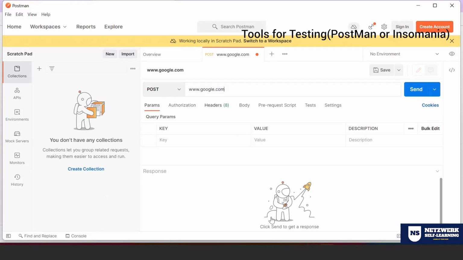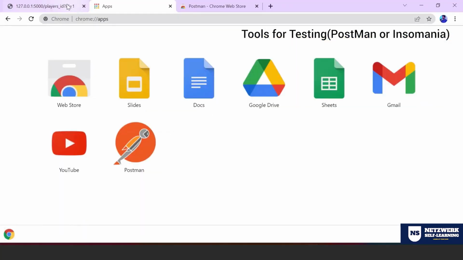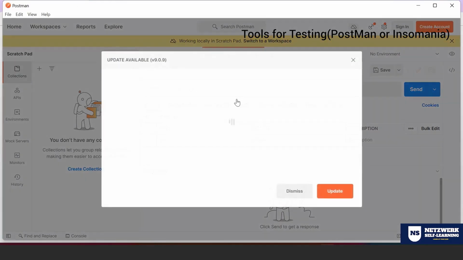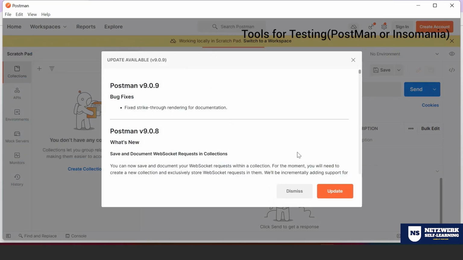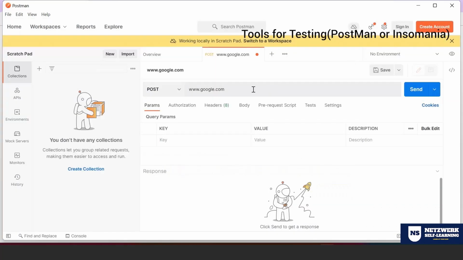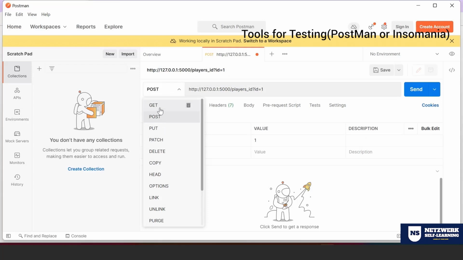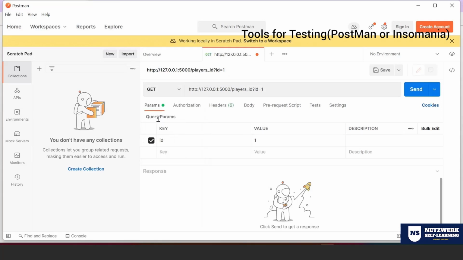What you can do? Same URL. Since it is a get method, right? Copy paste, copy paste, and this is the get method. Look at that. Now whatever I passed is nothing but a query parameter. So I need to click the params, and if at all any input that I'm supposed to give as a part of a query parameter, you can pass it here.